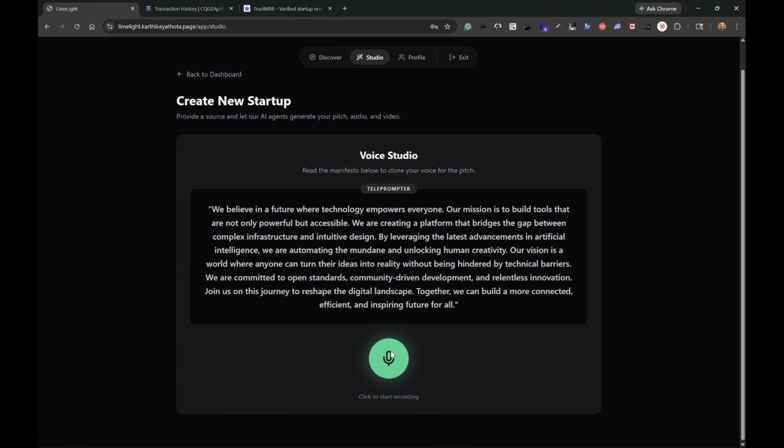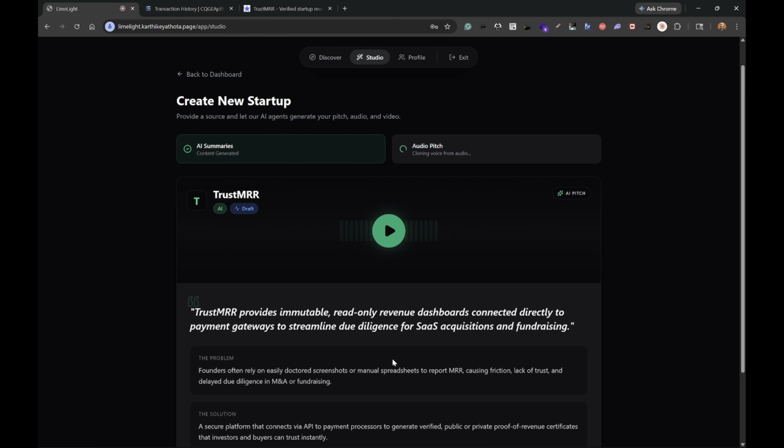What we do here is get the voice of the user. Why do we do this? We do this so that we can voice clone the exact user and generate that voice for the elevator pitch that we generate with AI, right? This is done through an extremely tight integration with ElevenLabs. We train the model to produce the best pitch possible for this specific company, Trust MRR in this case. And just like that, I would click stop now, and bang.